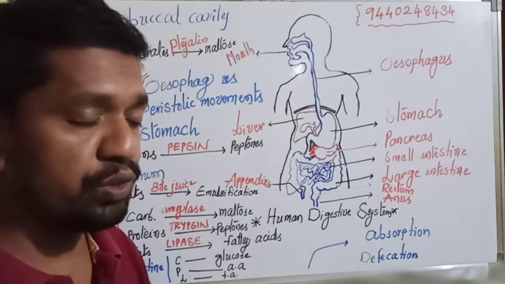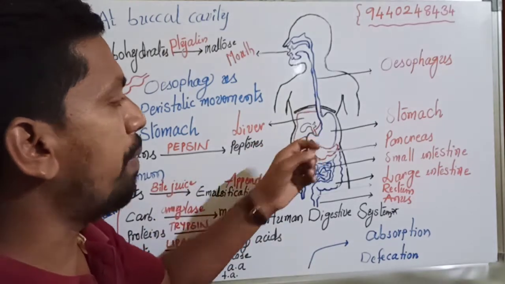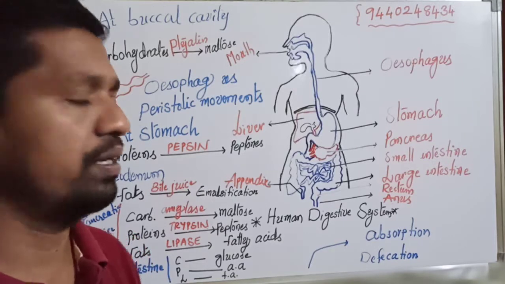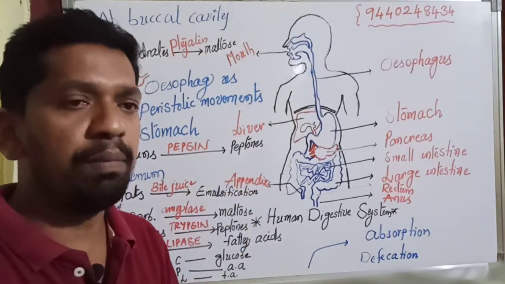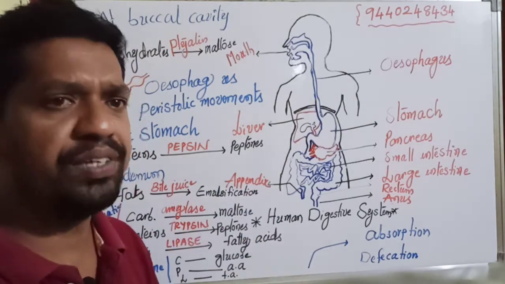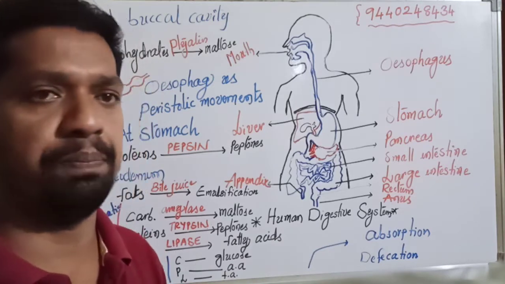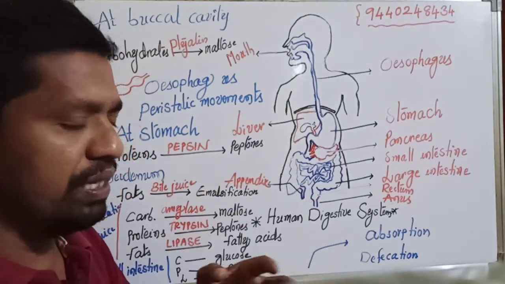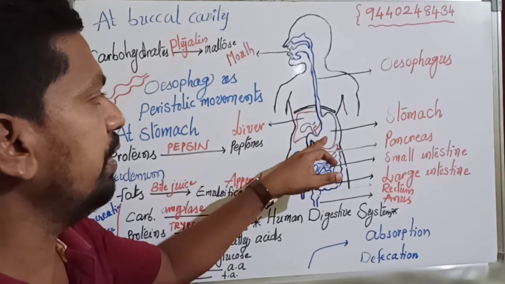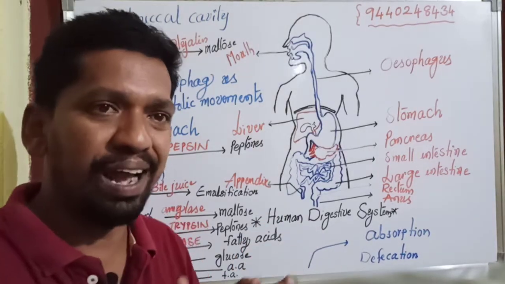And again, the stomach is also made of different types of muscle cells. Due to contraction in the muscle cells, the stomach plays different roles in digestion. Role number one, the stomach stores the food for some time. Due to contraction, the food and different juices are thoroughly mixed up. Due to the contraction, the food is broken into small particles.